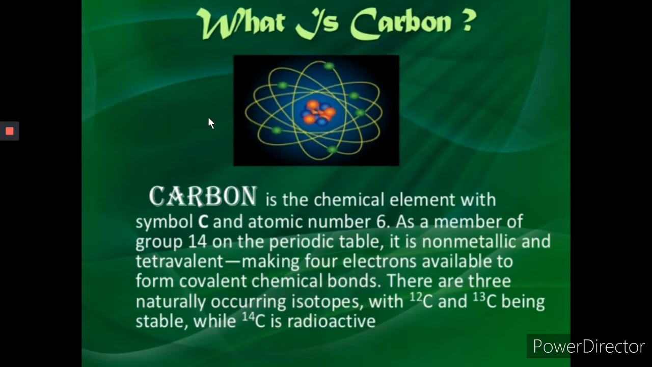As a member of group 14 on the periodic table, it is non-metallic and tetravalent, making 4 electrons available to form covalent chemical bonds. There are 3 naturally occurring isotopes of carbon: C12, C13, which is stable, and C14, which is radioactive.